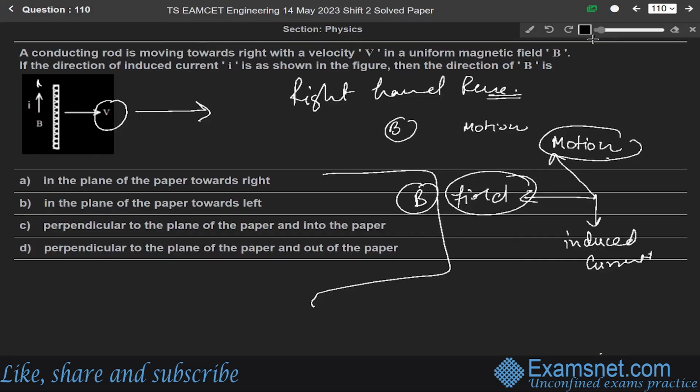So from this diagram, applying Fleming's right hand rule, the magnetic field will be perpendicular to the plane of the paper and into the plane of the paper. So the correct answer is option C.